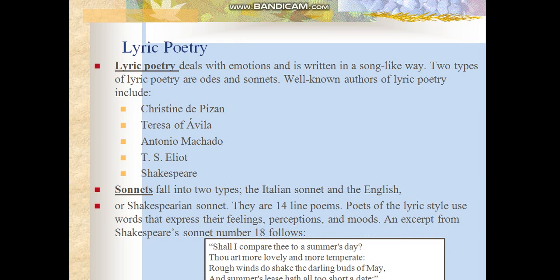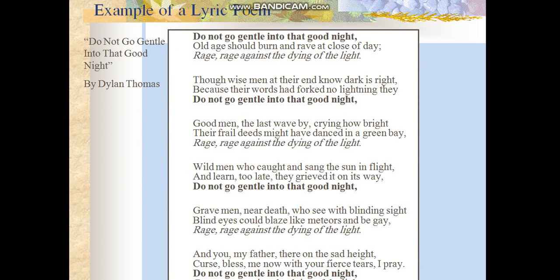A sonnet means a group of lines that have one idea, one rhythm. As you can see here, three lines. If you look at the last word of each line: night, day, light, right, day, night. It's called an alternate rhyme scheme.